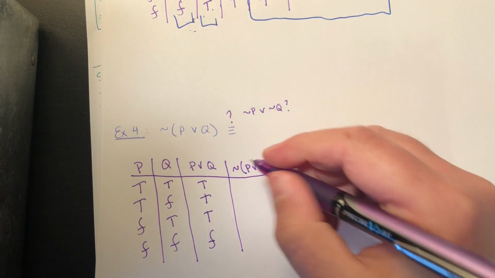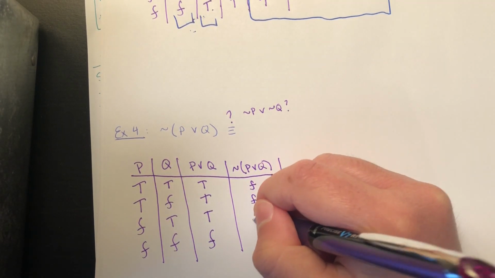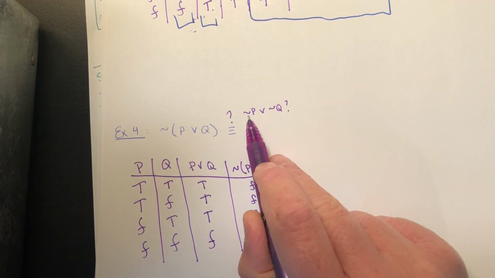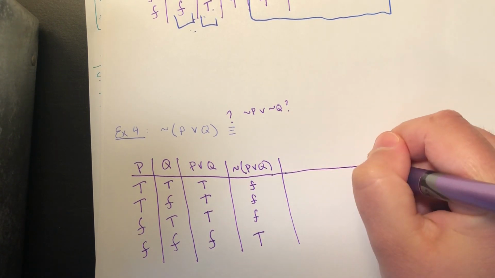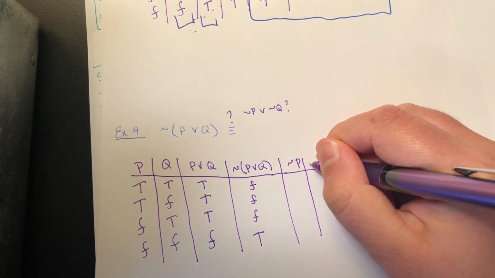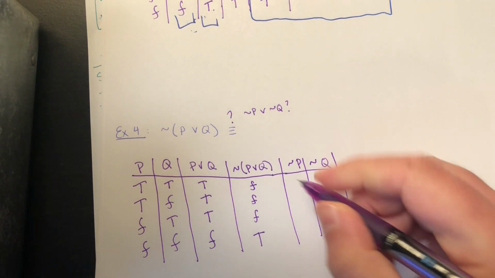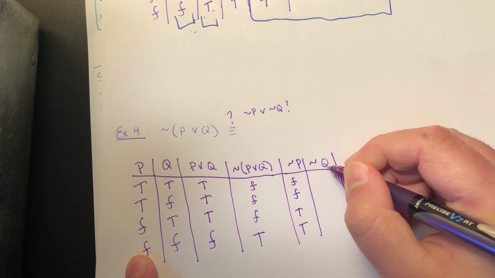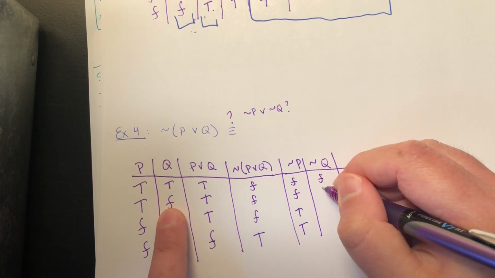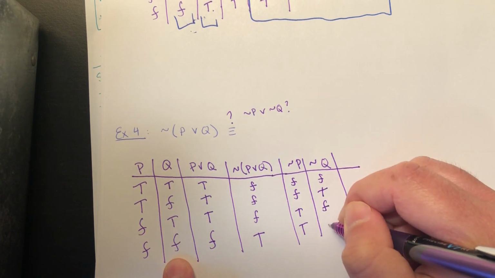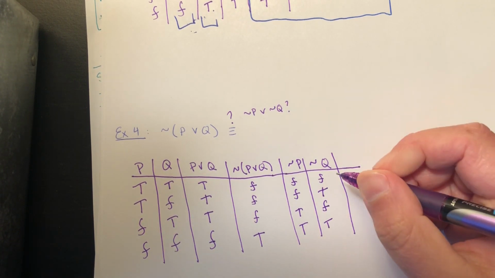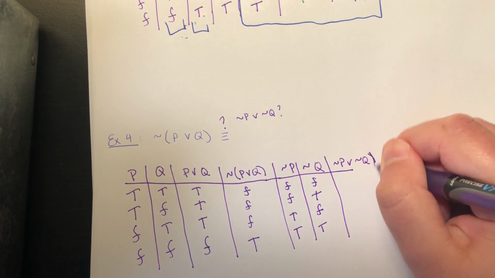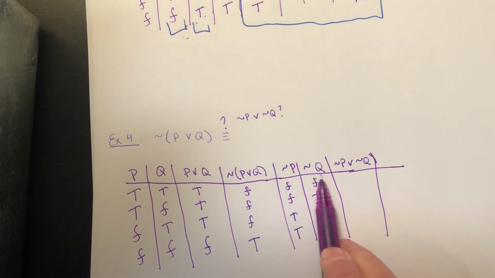So the negation of P or Q would look like false, false, false, true in this truth table. Now, is this logically equivalent to the statement not P or not Q? Well, if I wanted to find that out, I would need a column for not P and a column for not Q. All right, not P is the negation of the P column, so it looks like false, false, true, true. And not Q is going to look like false, true, false, true.